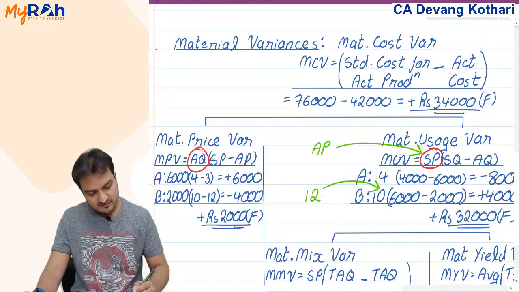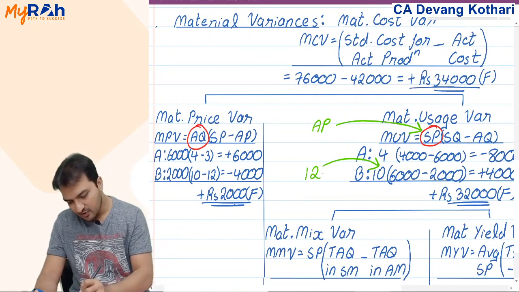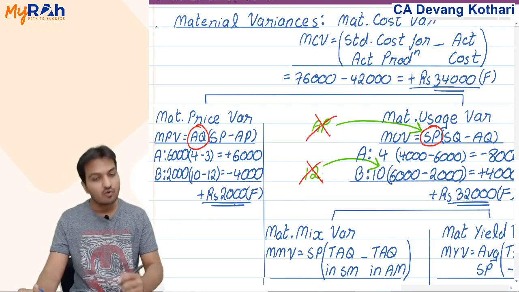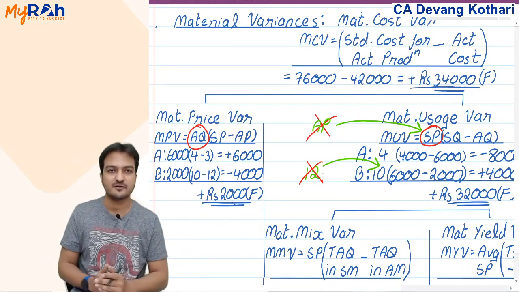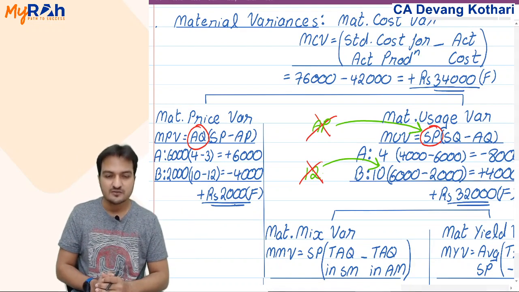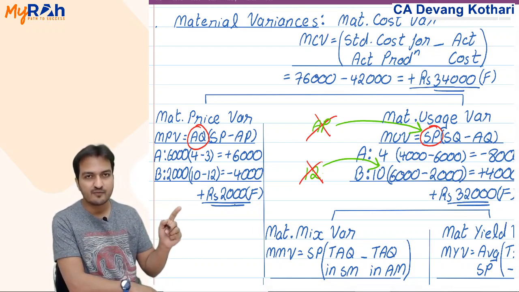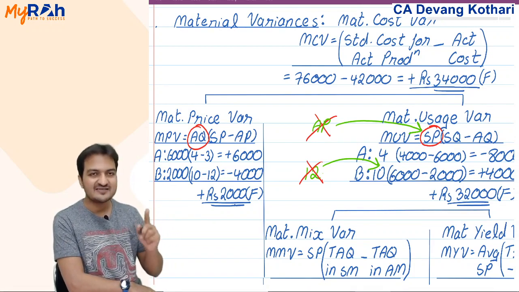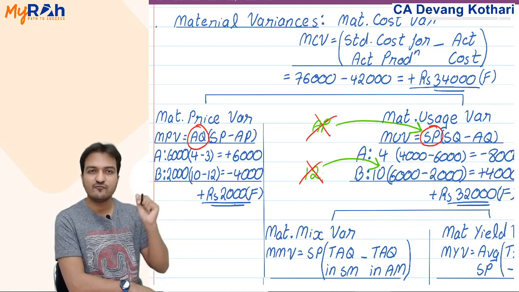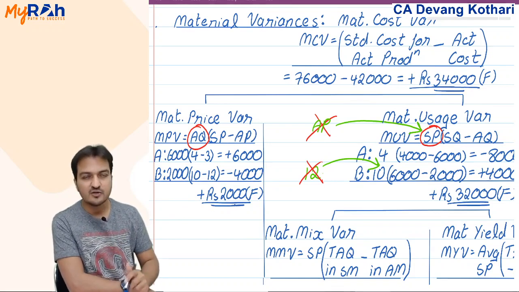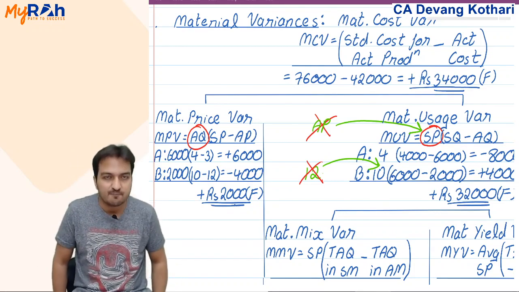Only option is that you have to take standard price there. Yes, these are my arguments that why have I taken standard price here. Look, ultimately I suggest that for this point here you can memorize that usage variance, you have to use standard price, not actual price. The reason that I gave, the very first reason that I gave is the simplest reason.